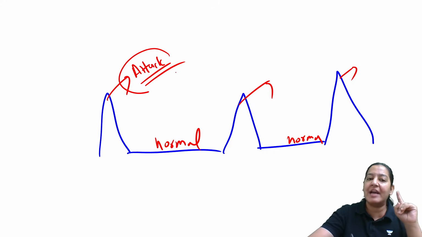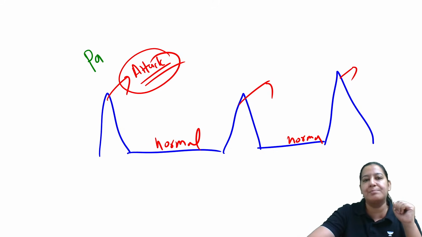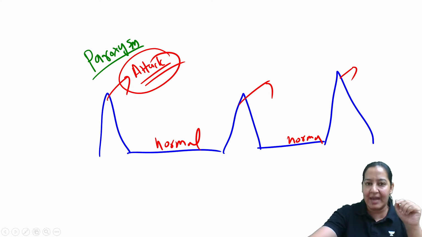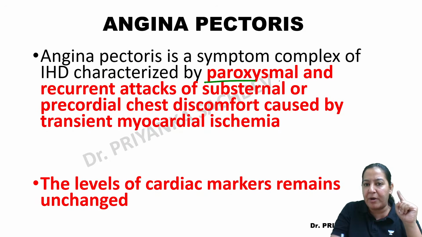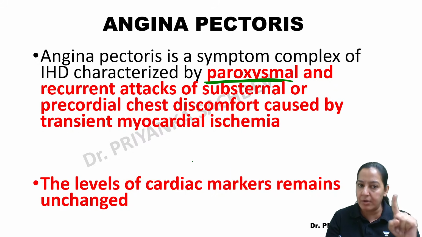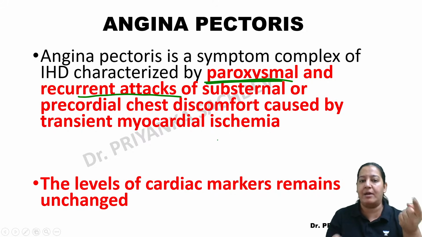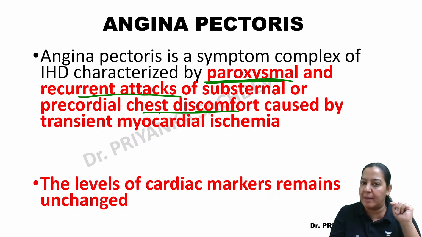Now, what is the attack known as in pathology? In pathology, the word attack means paroxysmal. So can I say that angina is a paroxysmal disease? Yes. Any disease which comes in attacks is known as paroxysmal. So angina is a paroxysmal disease in which recurrent attacks of chest discomfort come to the patient.